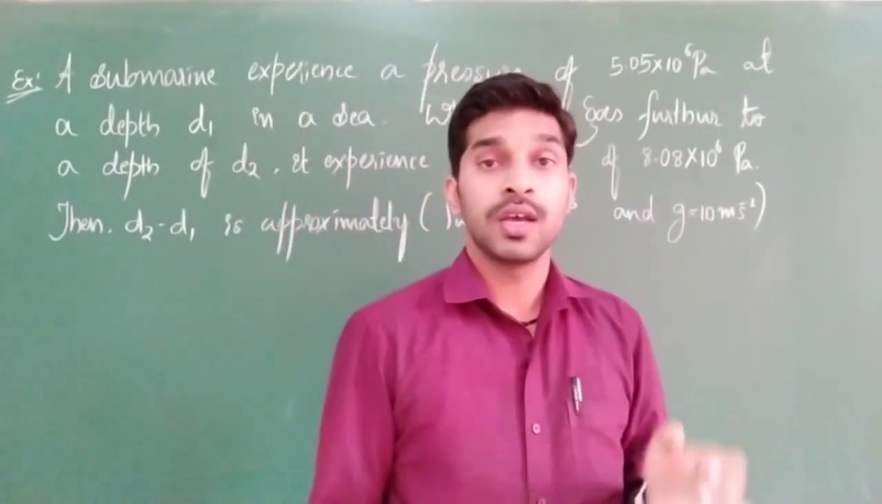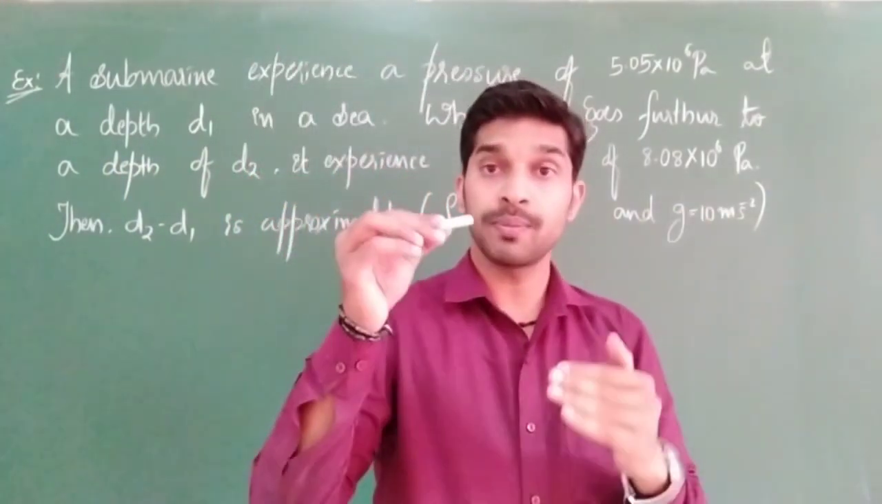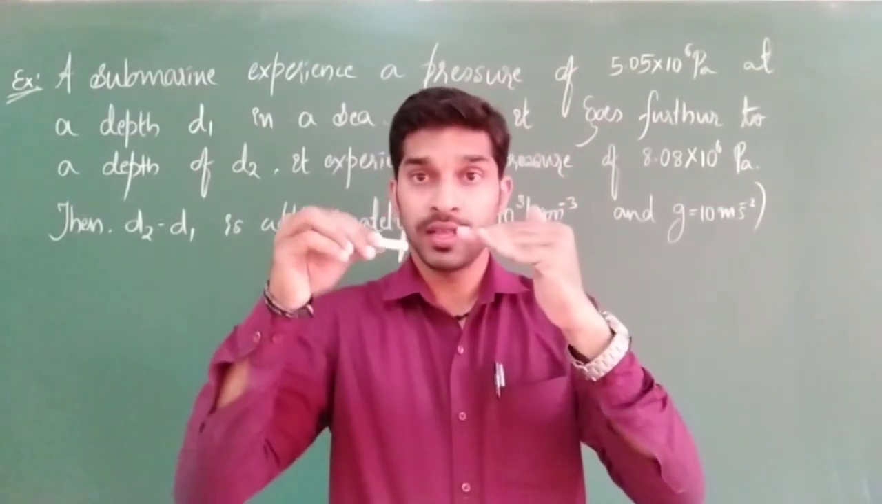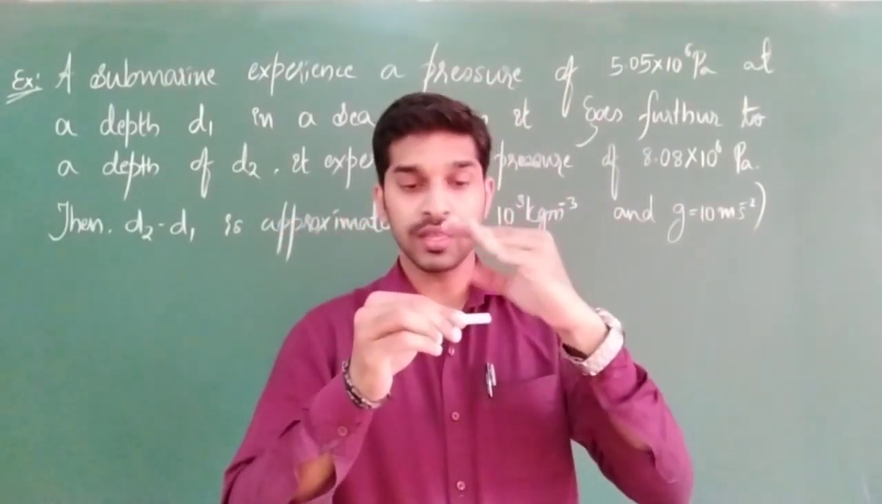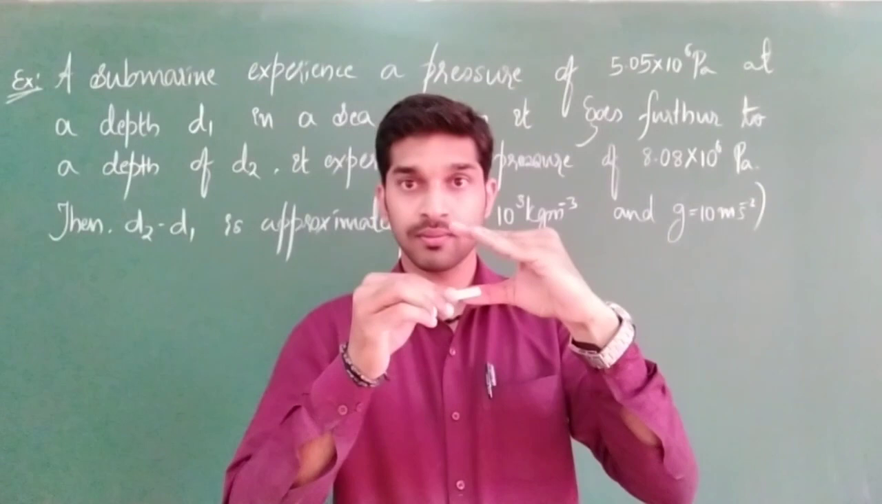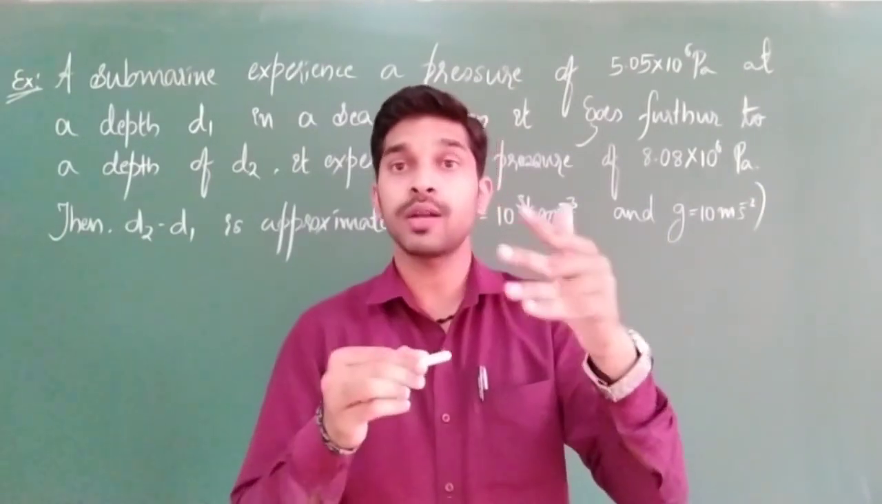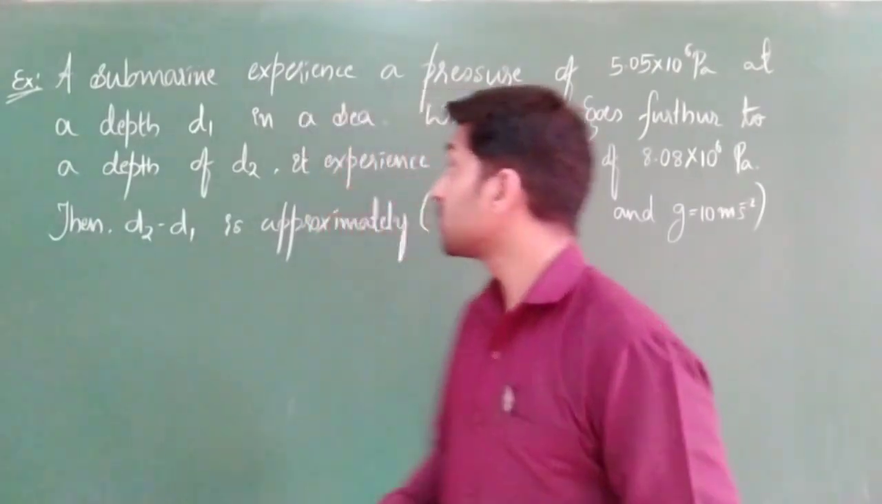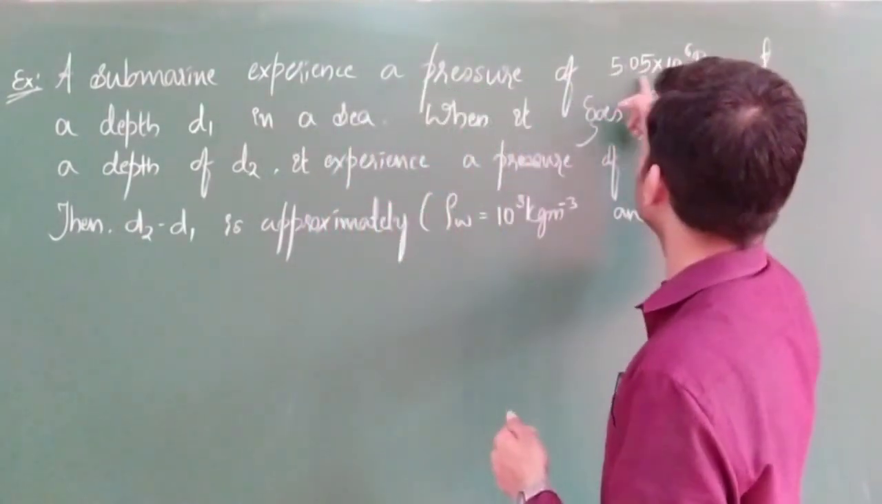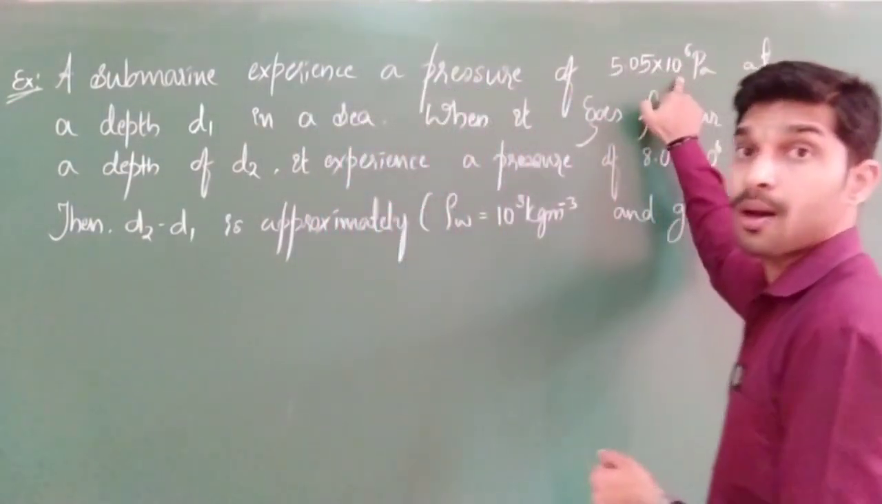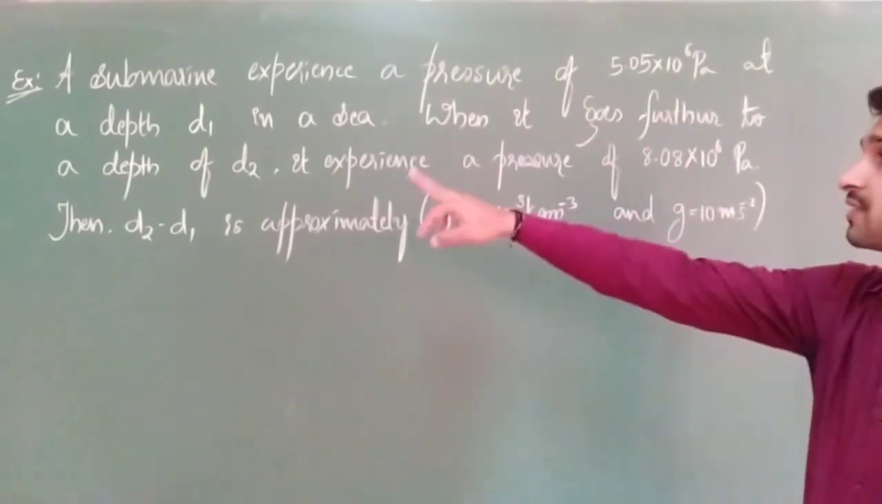Imagine that this is a submarine and this is sea level. This submarine will go inside. This distance is nothing but D1. Clear? So at this point, the pressure value they had given, but not the D1 value. How much pressure did they give? 5.05 into 10 to the power of 6 Pascal, at depth D1 in a sea.